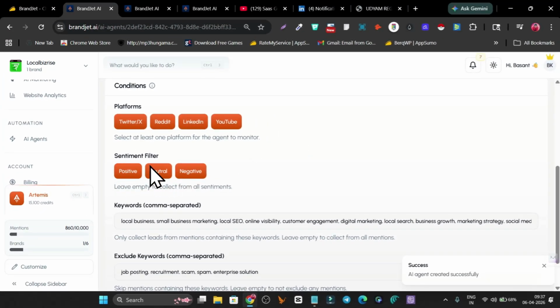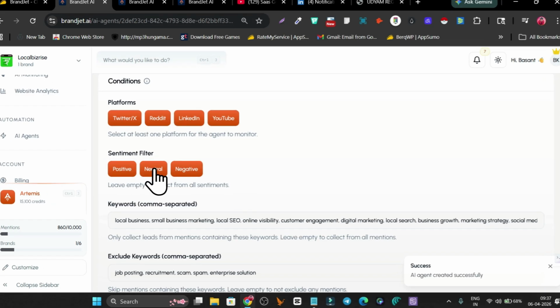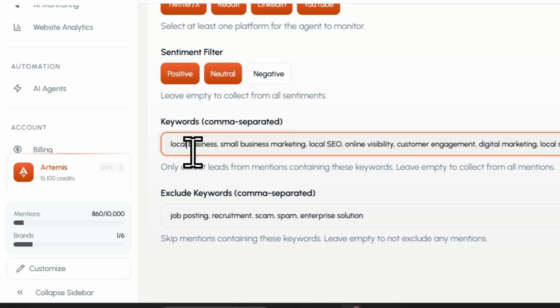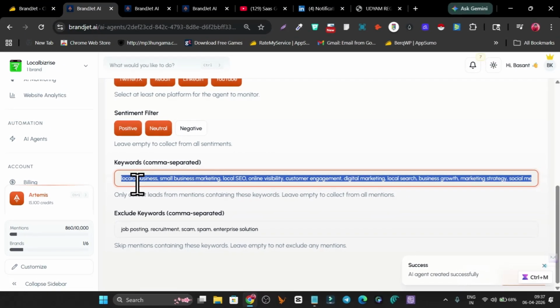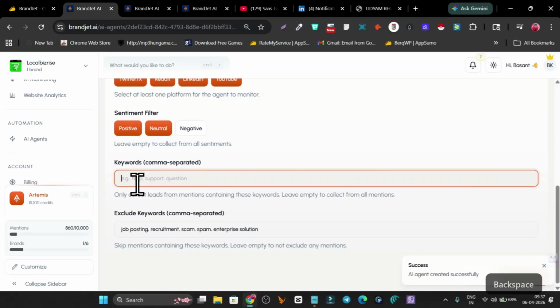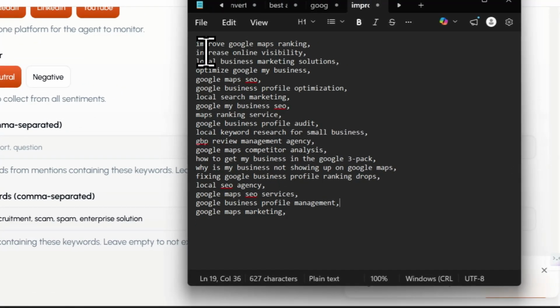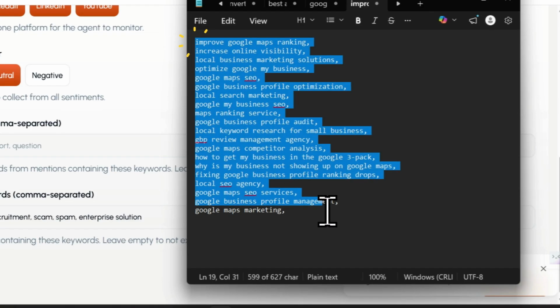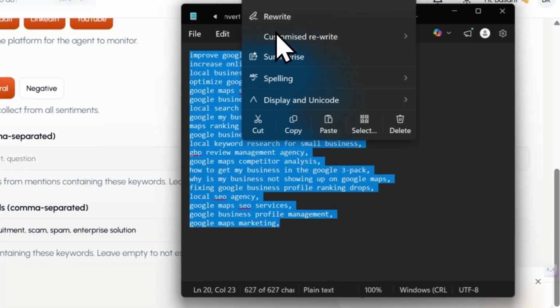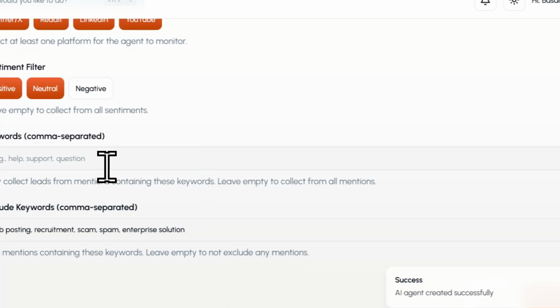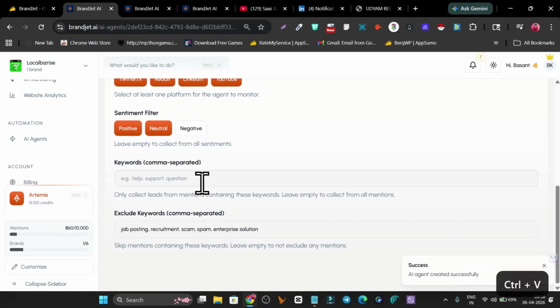Then sentiment: either the people are looking to buy my services or looking for help. I don't want the negative people. Then we have the keywords, and we have to add the keywords manually, because the automatically added keywords are not that good. So we have to do the keyword research, and I have made a list here of keywords related to what people are talking about on the social media platforms I selected in my campaign. I simply have to grab the list and add it here.